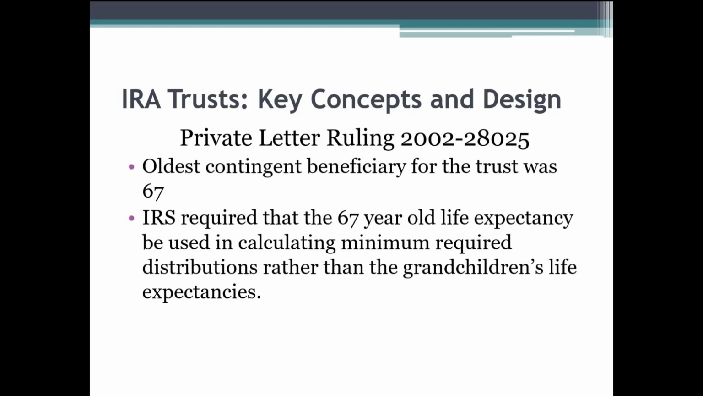expectancy. However, for an accumulation trust, we have to acquire the oldest life expectancy to calculate those minimum required distributions. So that's going to come out more rapidly than if it's a conduit trust. And the reason why we're using the 67-year-old life expectancy, again, is that the trustee had the ability to hold on to those required minimum distributions and was not required to distribute that outright.